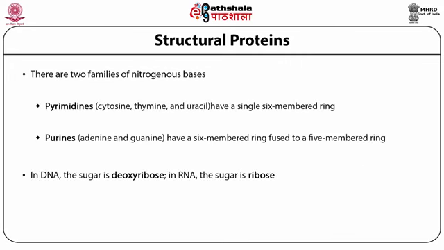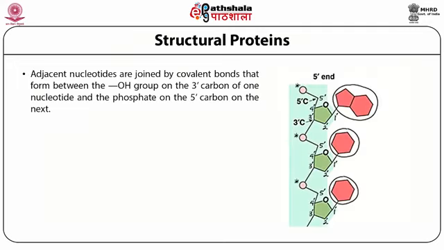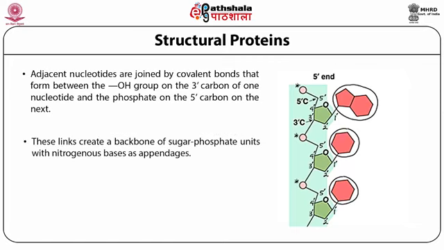In DNA the sugar is deoxyribose, in RNA the sugar is ribose. Adjacent nucleotides are joined by a covalent bond that forms between the OH group of the 3' carbon of one nucleotide and the phosphate on the 5' carbon of the next. These links create a backbone of sugar-phosphate units with nitrogen bases as appendages.